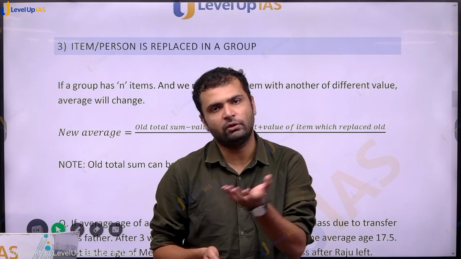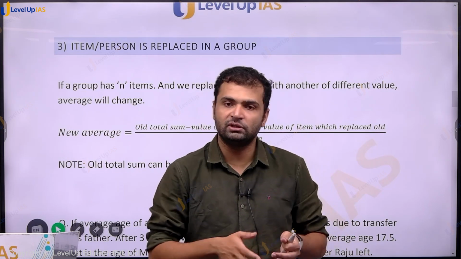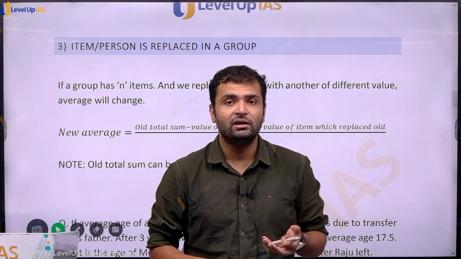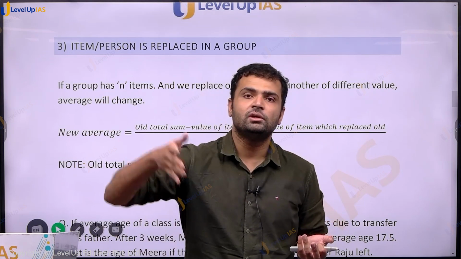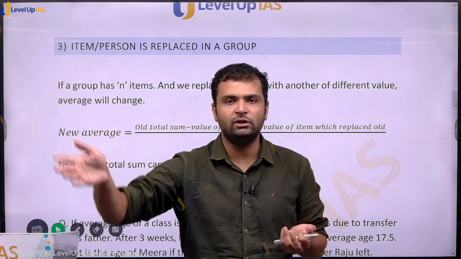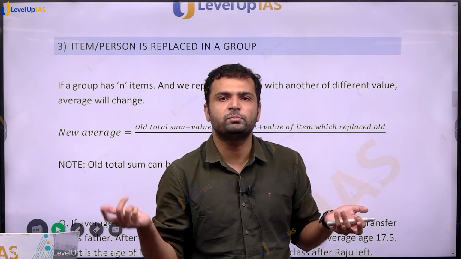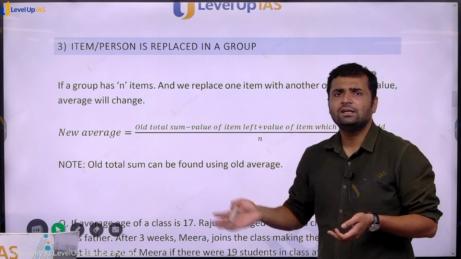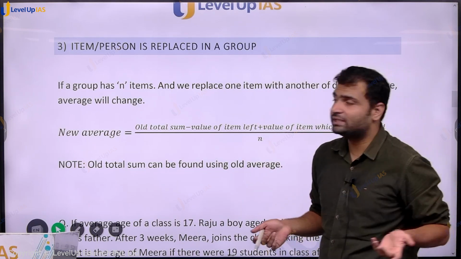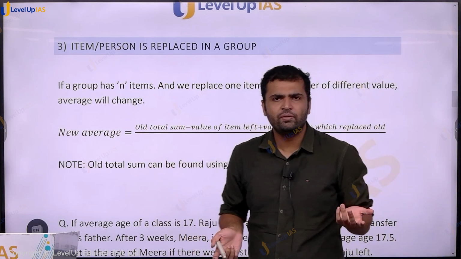Sum of weights of all the students divided by number of students. Number of students remain the same, but sum will change because the person who has left and the person who has come, their weights might be different. So sum will be different because persons are different. So in that case, the new average will change. The question will be to find out the new average. What will be the new average?